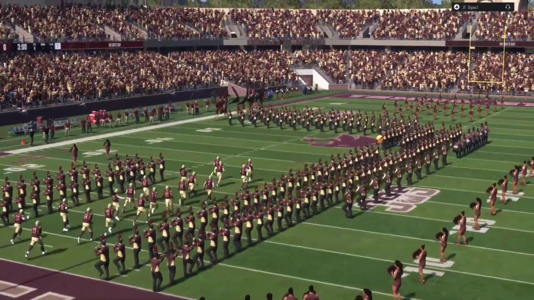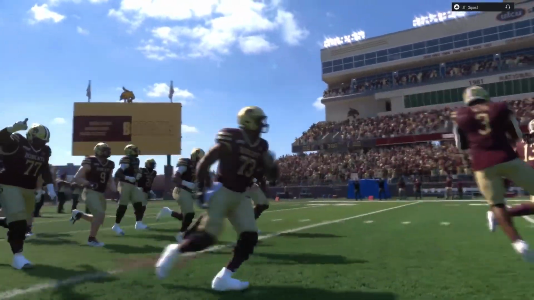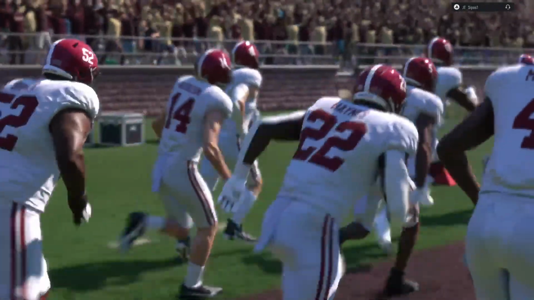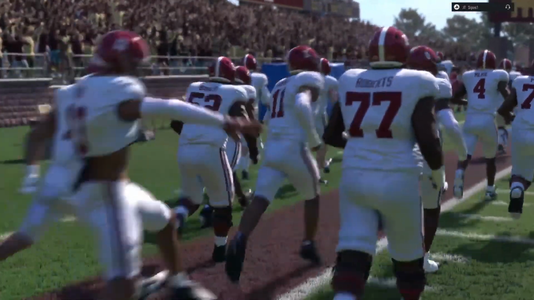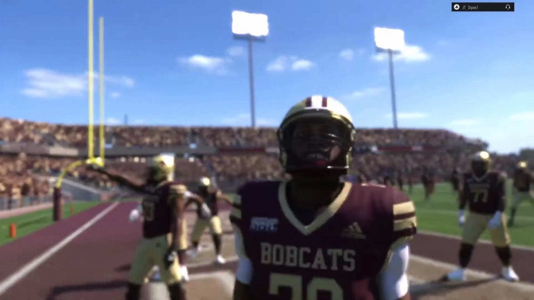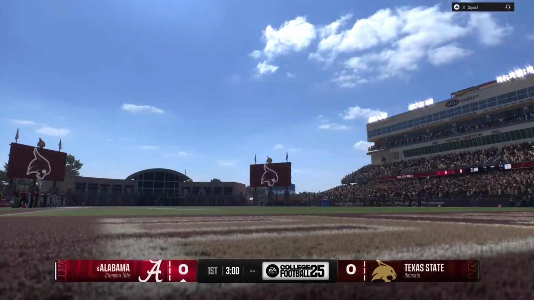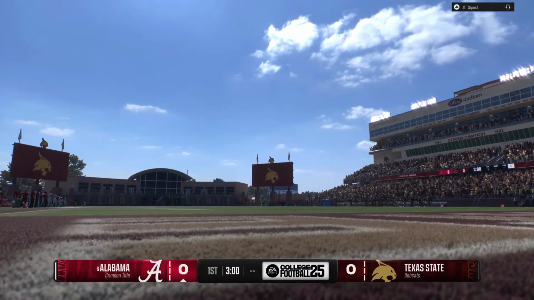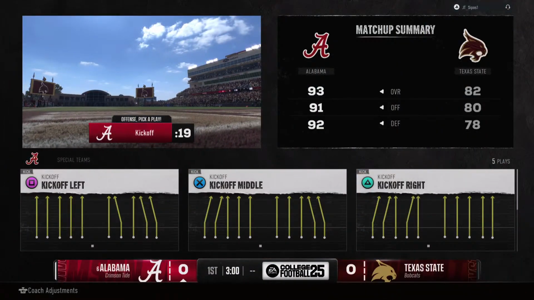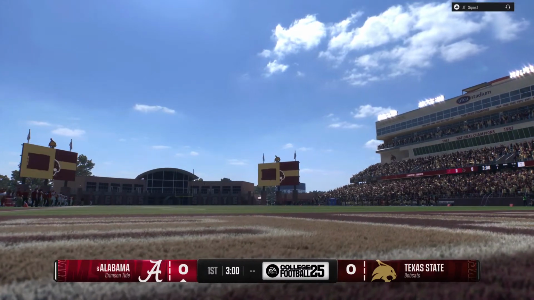What a game and what potential drama we have in store. You've seen this script before. Top 10 team goes into a cauldron of emotion on the road and just hopes to be able to get out and tell about it. As we'll see, the number 6 team in the country, the Alabama Crimson Tide, taking on a team from the Sun Belt, the Texas State Bobcats. For EA Sports College Football, Reese Davis with you alongside David Pollack and Jesse Palmer.